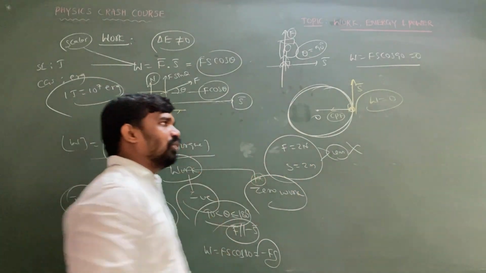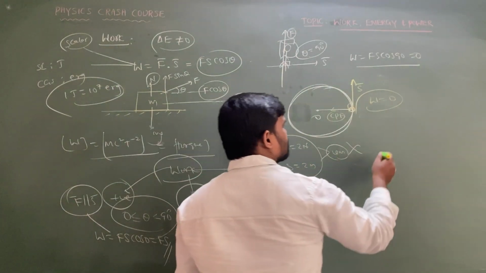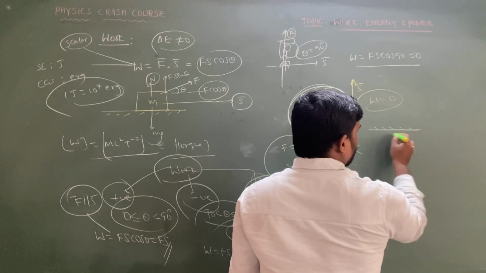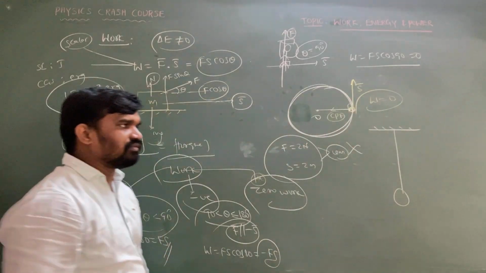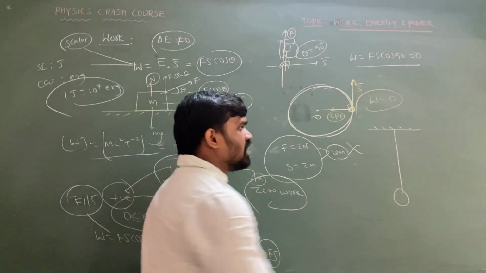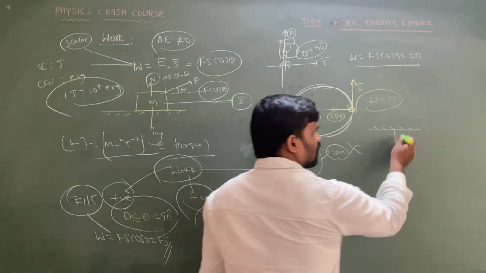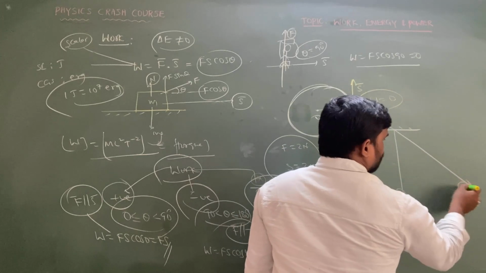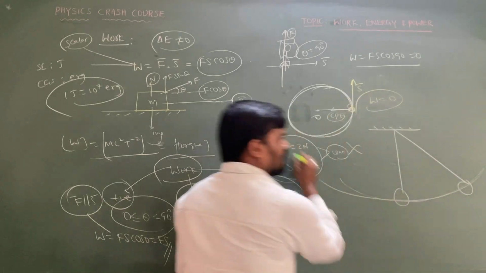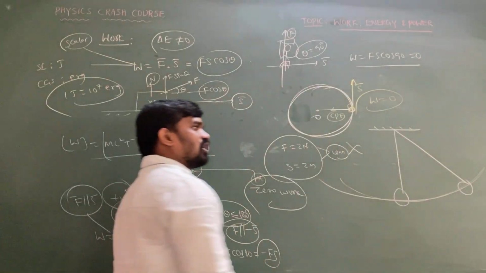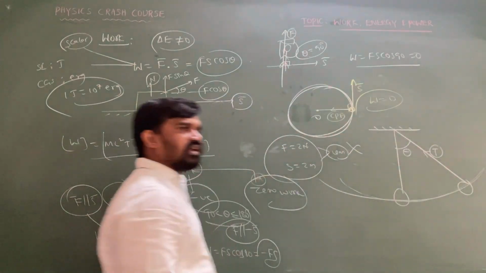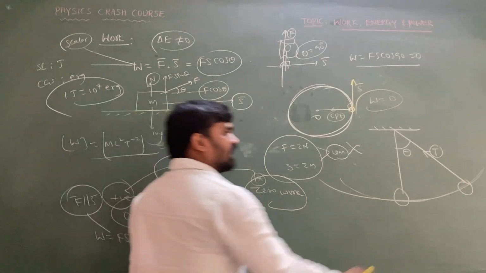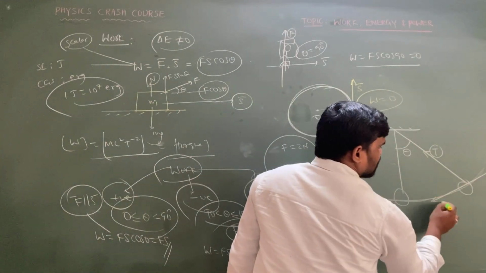So we can say that work done by the centripetal force in circular motion is equal to 0. And another important point: consider a simple pendulum at rest, which we take as the mean position. If you apply a horizontal force on this simple pendulum, it starts to oscillate about its mean position. While it oscillates, the tension in the string always acts along the length of the string, and it is perpendicular to the displacement, which is along the tangent.